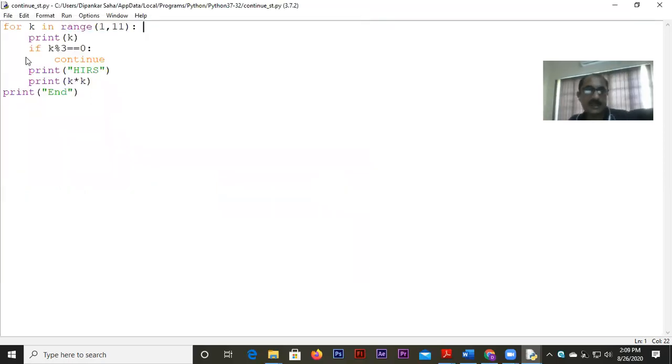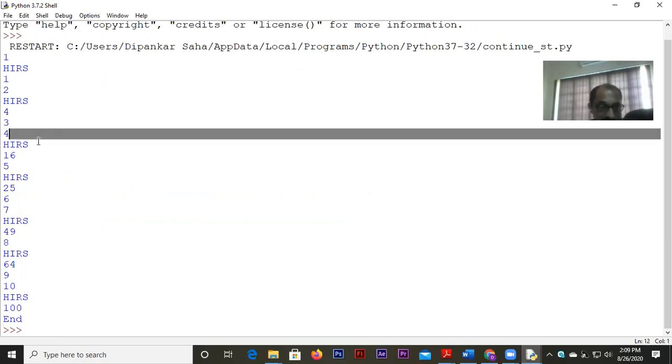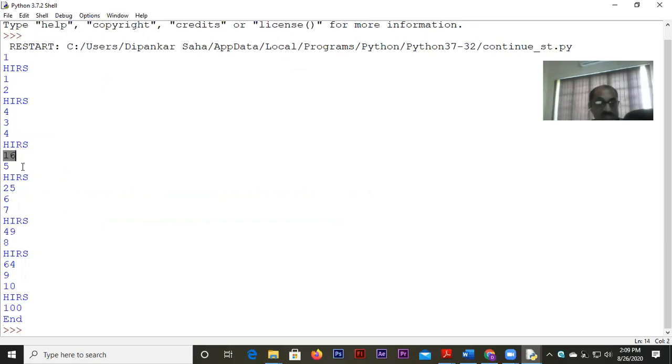Fine. So if I save it by a name and run it, look at this, what is happening. 1, HIRS, square of 1 got printed, then 2, HIRS, square of 2 got printed. 3, after 3 there is nothing because it skipped. Now when it comes to 4, the next iteration, HIRS and then the square of 4, 16, is getting printed. So we can see the result is correct.